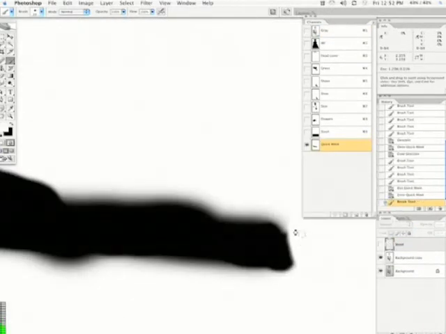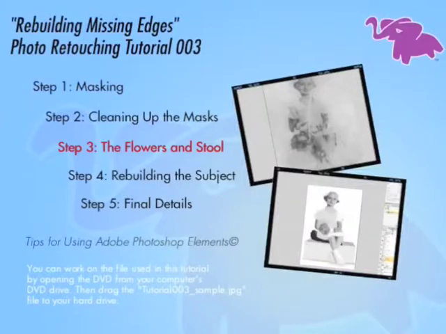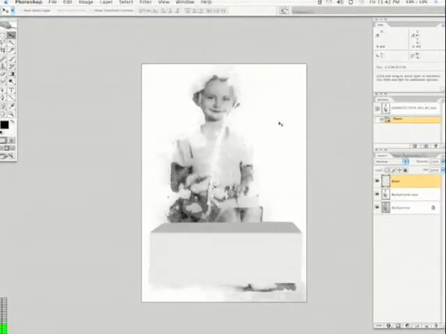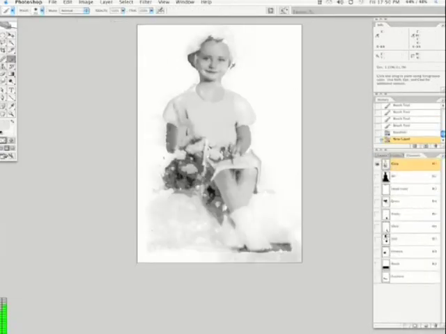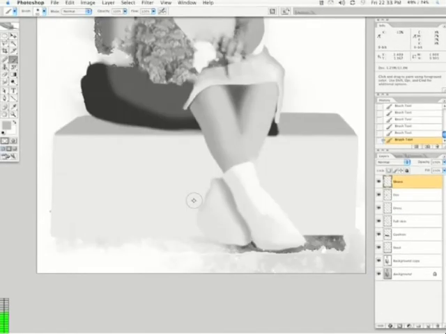See, and there's a little stray mask there. We'll try to clean this up. Slightly larger brush. Time to rebuild our little friend. Gonna make a new layer. Just wipe that in.